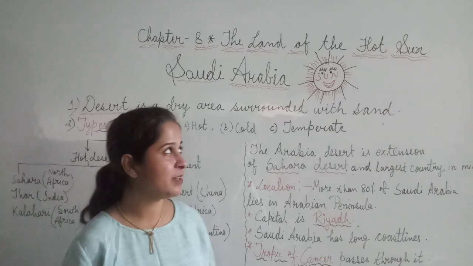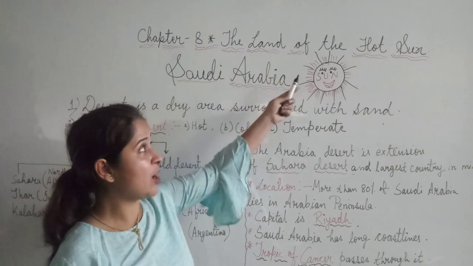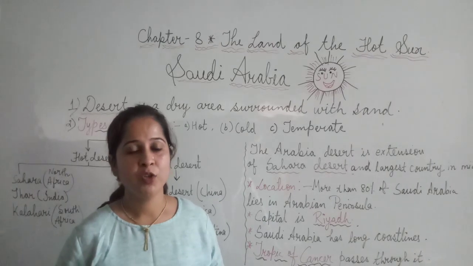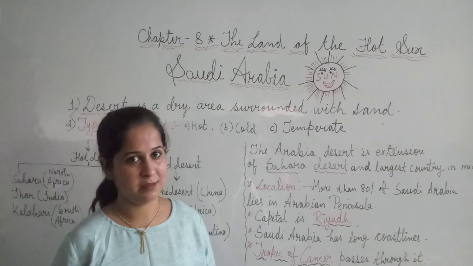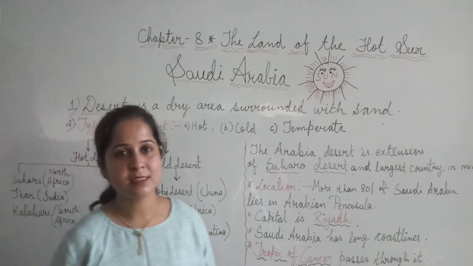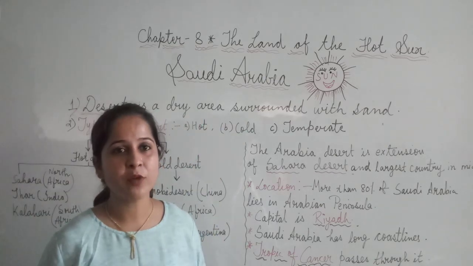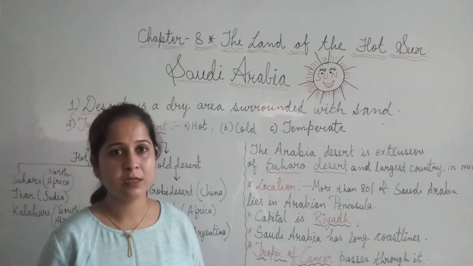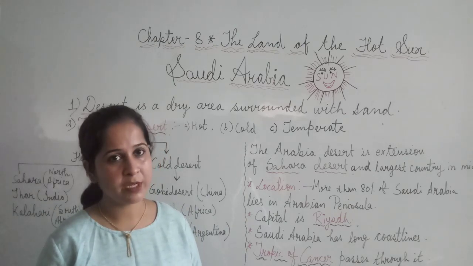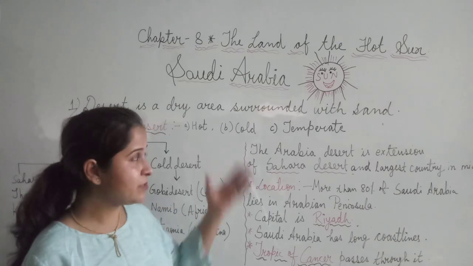And the topic of the chapter is the land of the hot sun. Yes, and please guess what can be the answer. The land of the hot sun. Yes, the answer is Saudi Arabia. Saudi Arabia is that part of the world which is very hot, and an extreme climate is found here. So let's start the chapter.